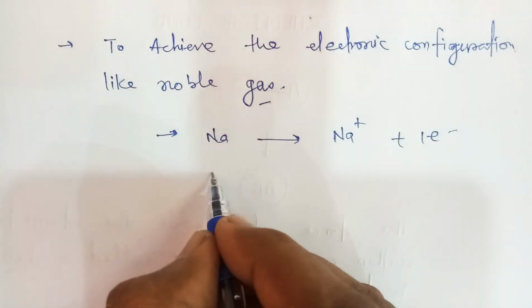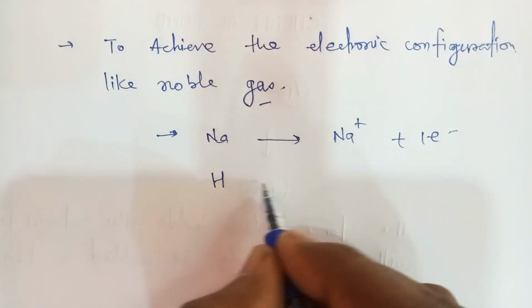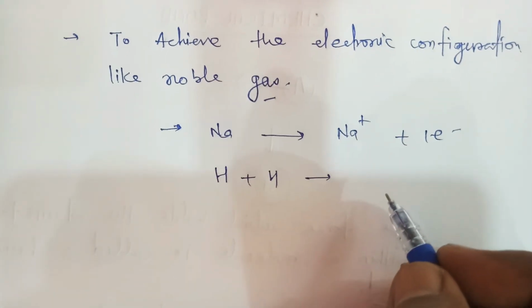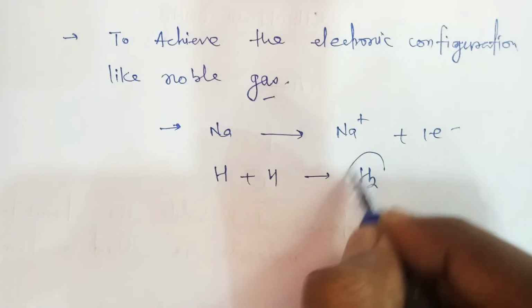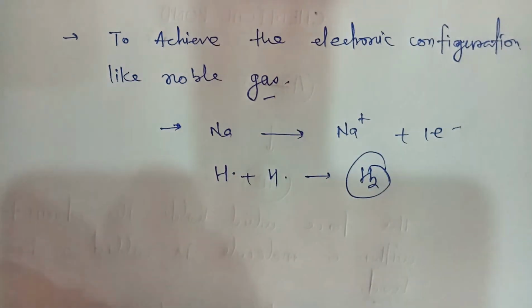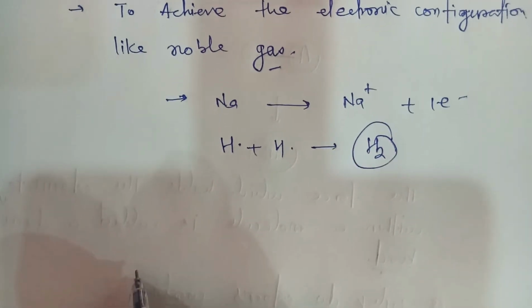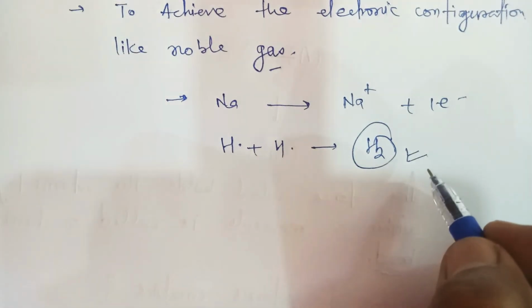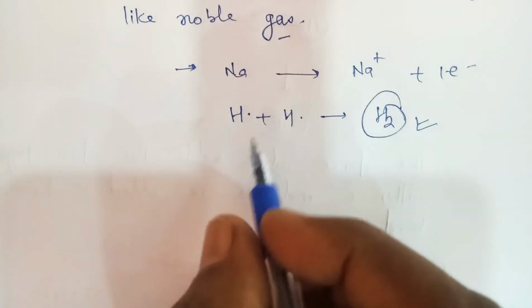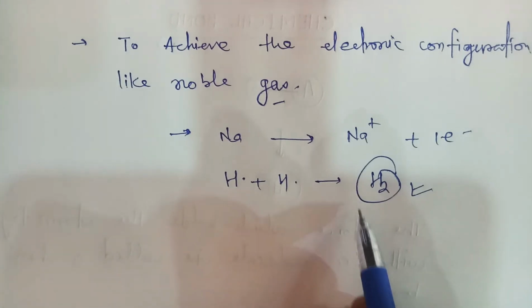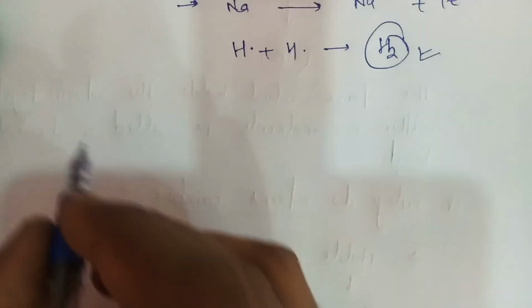Okay, a hydrogen atom can achieve the electronic configuration like helium by sharing of electrons, because it has one valence electron in its K shell, so it can share and achieve the electronic configuration like noble gases. So by losing electrons and by sharing electrons, they can achieve stability. And second thing,